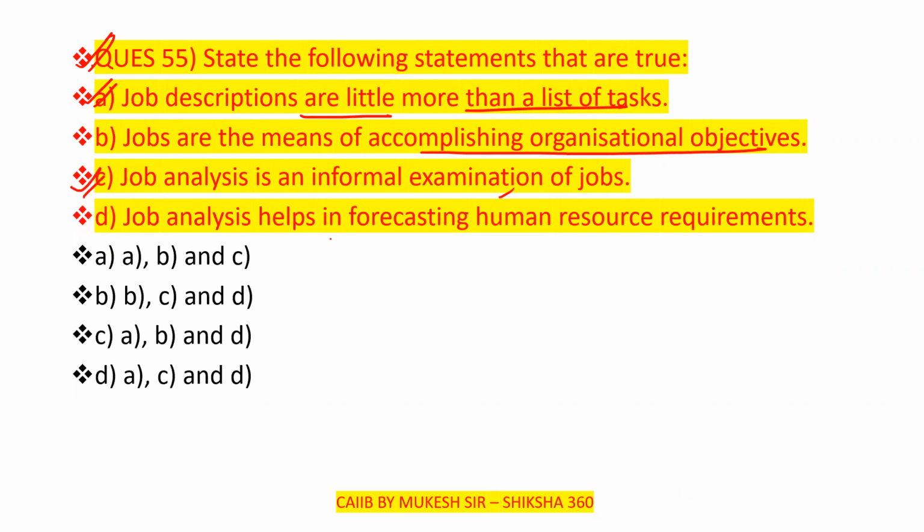Fourth one, job analysis helps in forecasting human resource requirements. So this one is also correct. So option D is the correct one here. Sometimes we get confused about which one is correct and which one is not. It sometimes depends on the examiner, on what they think while putting the option.